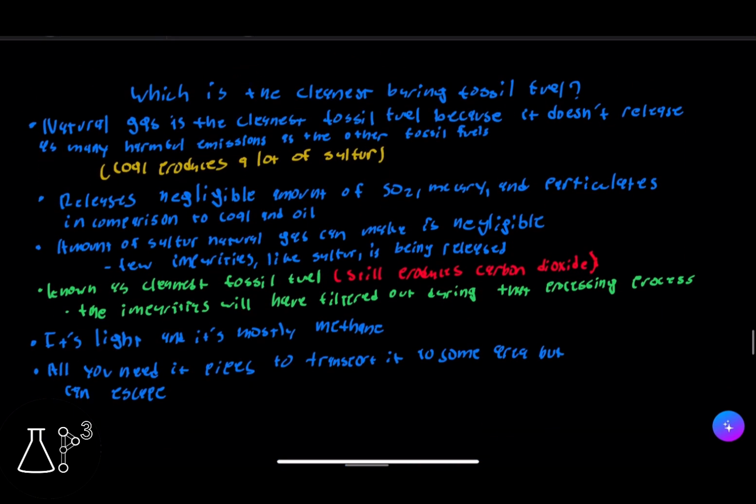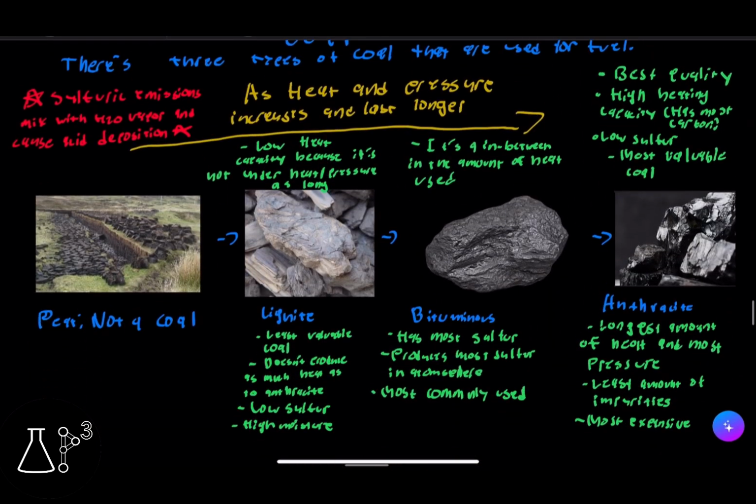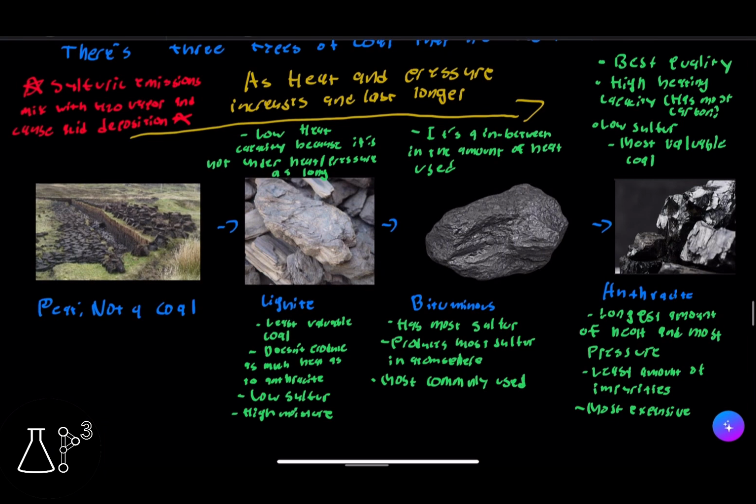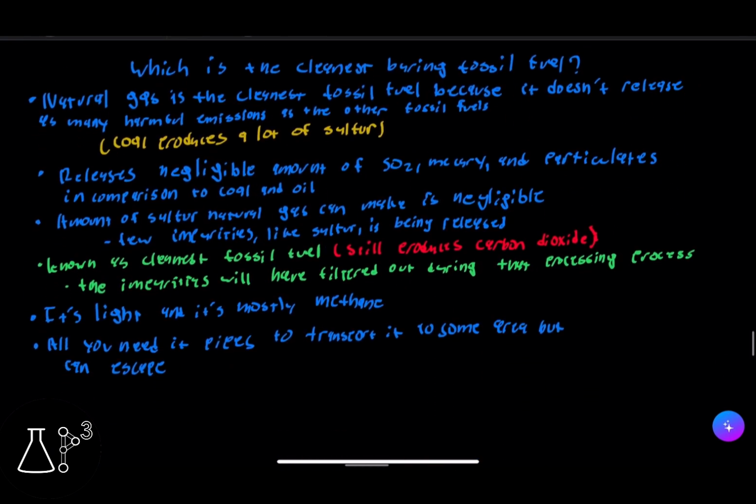Now, one thing that I left out: sulfuric emissions mix with H2O vapor and cause acid deposition. And that's really important as well. So what's the cleanest burning fossil fuel? Well, natural gas is the cleanest fossil fuel because it doesn't release as many harmful emissions as the other fossil fuels. Coal has a lot of sulfur compared to natural gas.